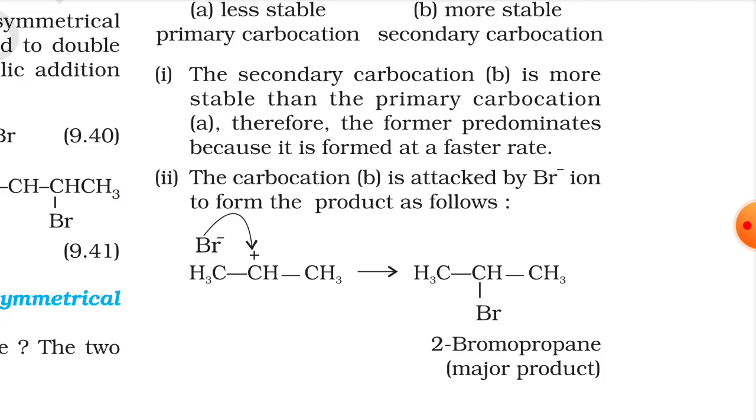The carbocation B is attacked by Br minus ion to form the products as follows. You can see that 2-bromopropane is the major product. Moving on.